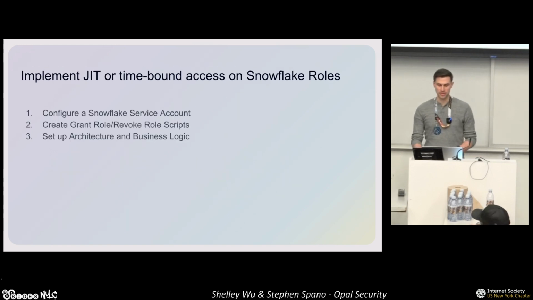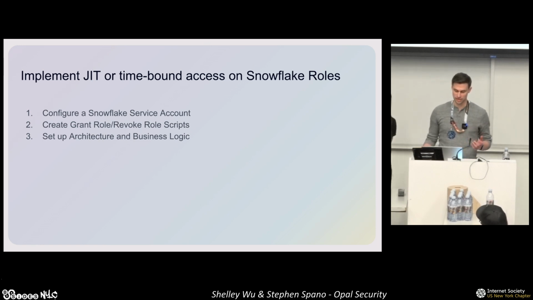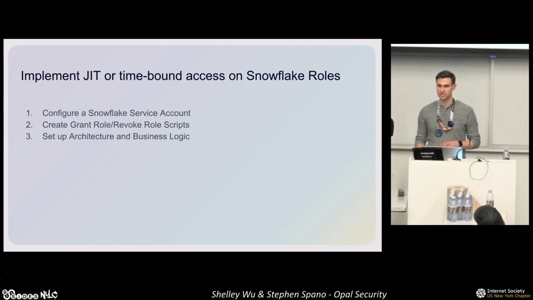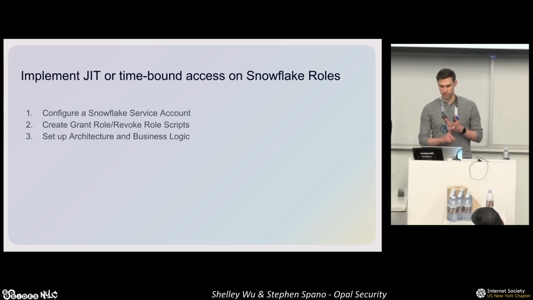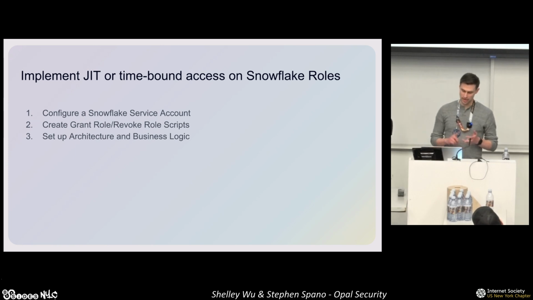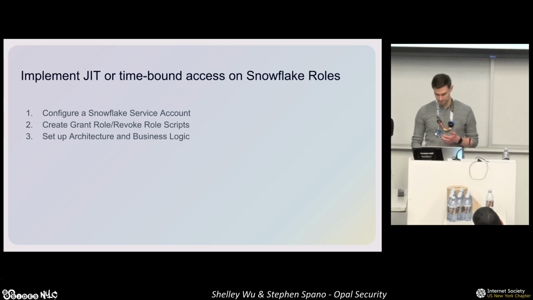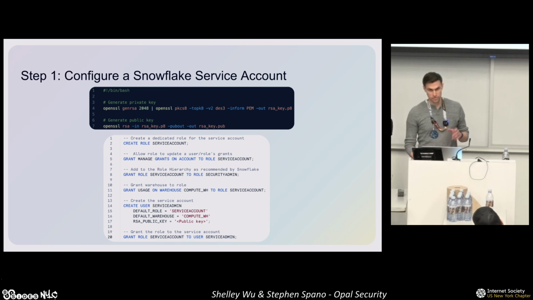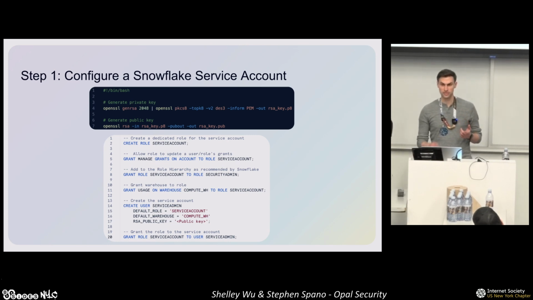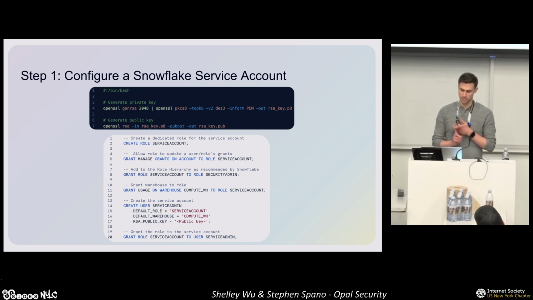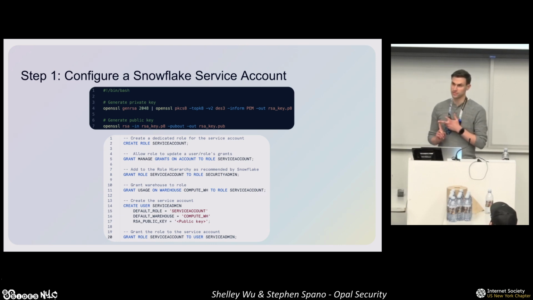And now that we spoke a bit about the user experience, you may be wondering how you can go about implementing just-in-time access at scale for your Snowflake instance. A basic implementation requires configuring a service account, scripts for granting or revoking roles, and a way to execute those scripts on Snowflake. So let's begin with the service account. Setting one up requires a few things: an authentication mechanism, a role that contains all the privileges needed for the service account, and a user that will be acting as the service account.